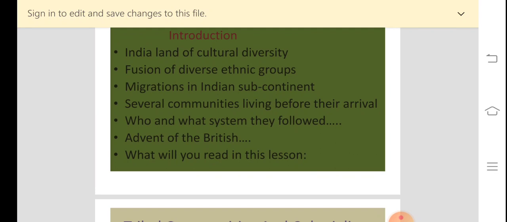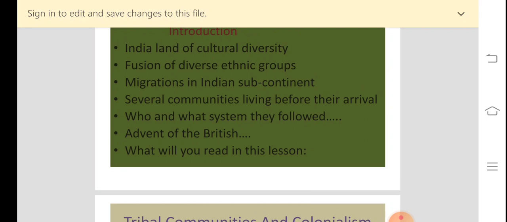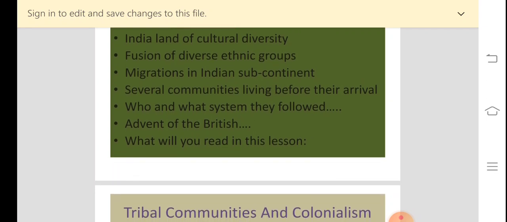Ethnic is related to people who share cultural traditions. The people of a particular group who share cultural traditions are described as ethnic. So many ethnic groups migrated from different places into the Indian subcontinent at different periods and in different areas.